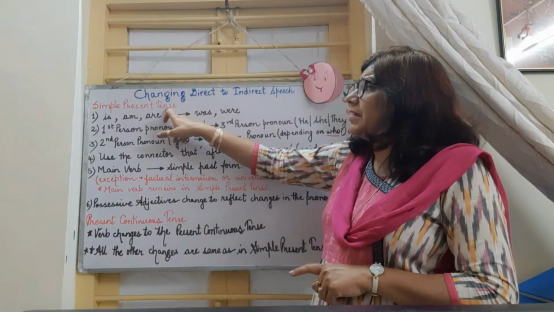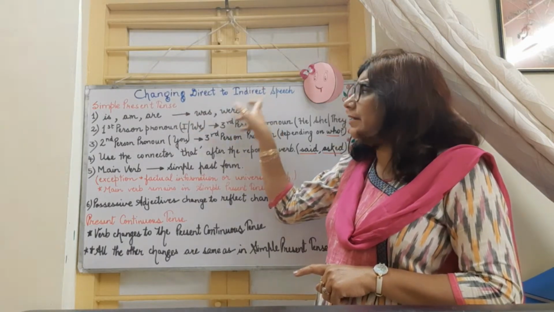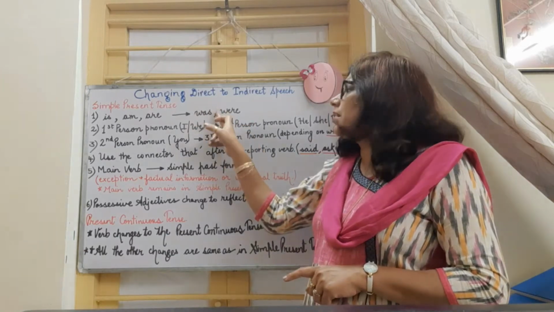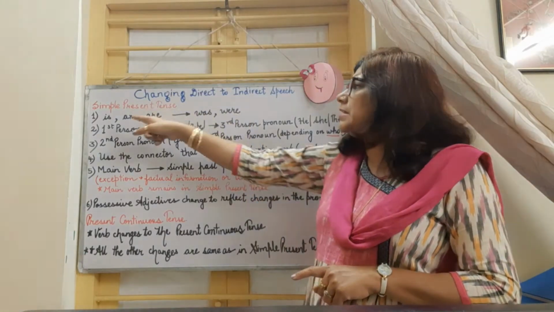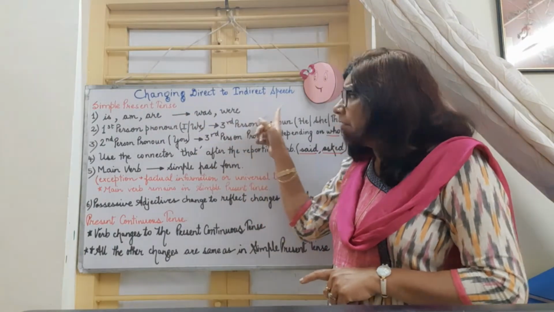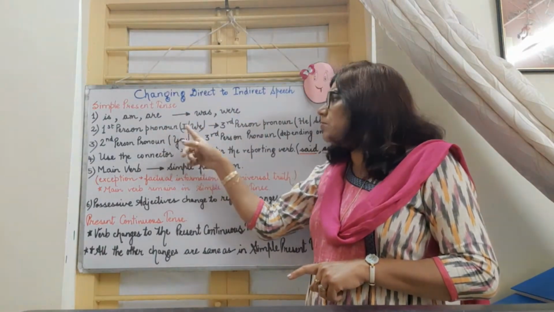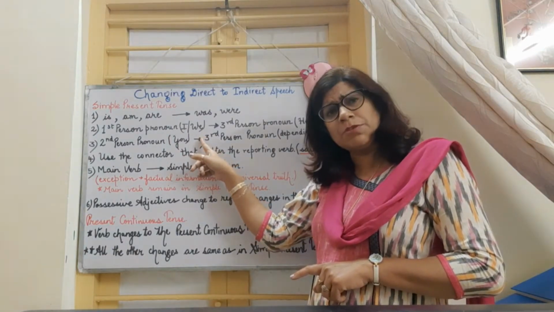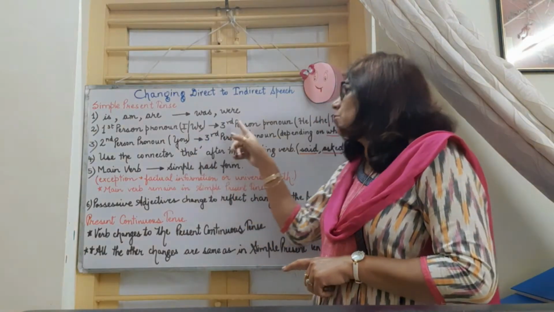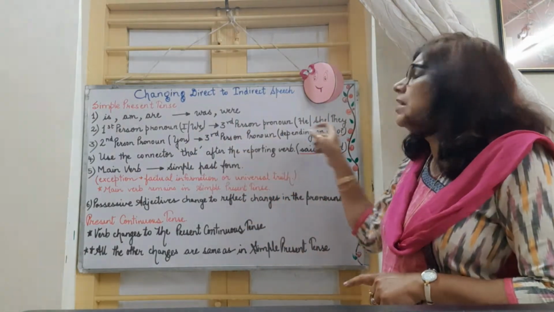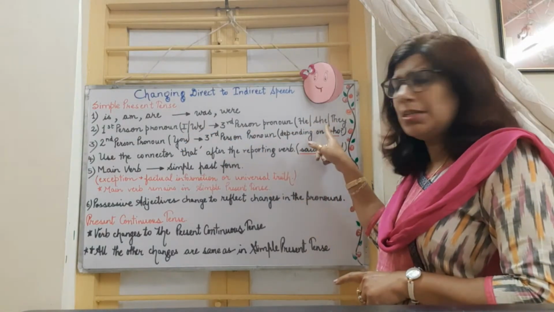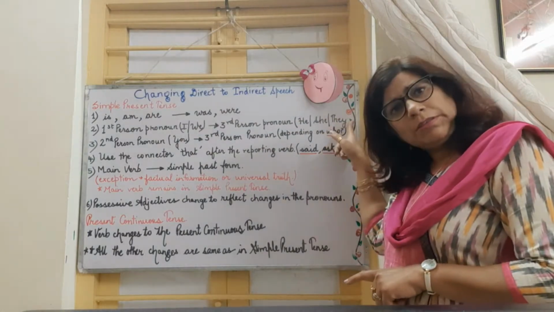Remember, in simple present tense, whenever we are changing from direct to indirect, is, am and are will change into was and were. Is and am will change into was, are will change into were. Then coming to first person pronouns I and we. We all know that first person pronouns are I and we. When we are changing direct to indirect, I and we will accordingly change into third person pronouns he, she and they. That means I will change into he or she, and we will change into they.